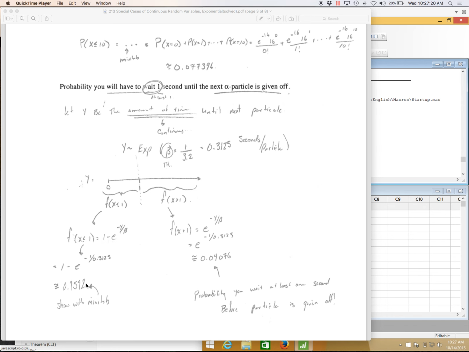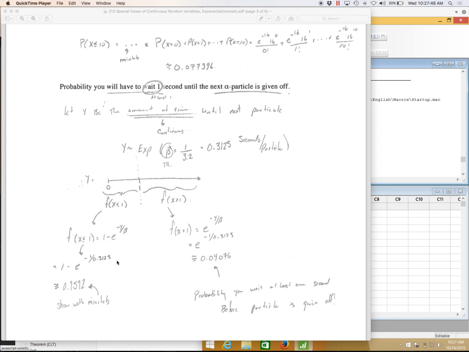I can calculate this in my calculator. If you want more than or equal to 1 second for the next alpha particle, then it's just e to the power negative x over beta. So this would be e to the negative 1 over beta, which is 0.3125.